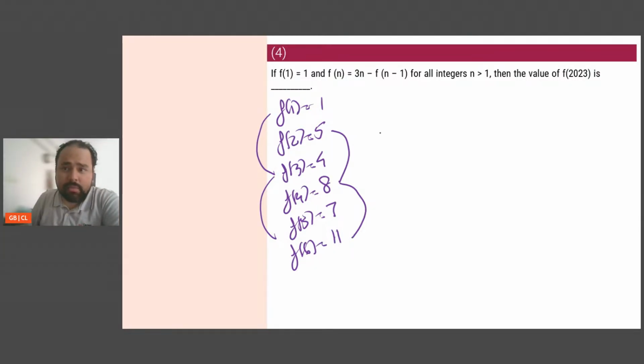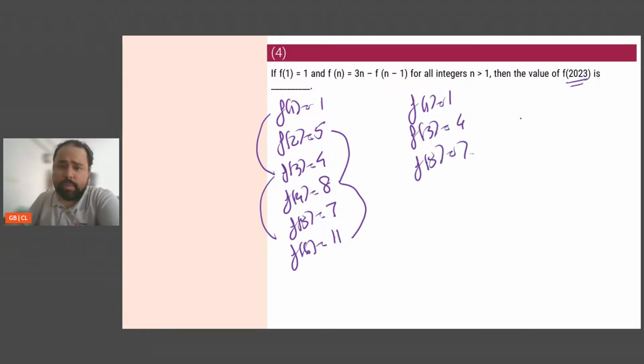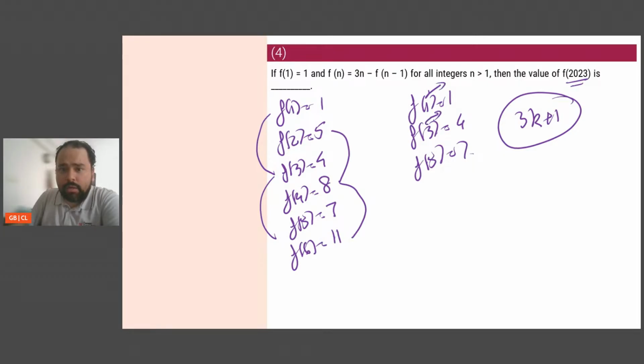Now, if I'm looking at this, the question is F of 2023, which is odd. So let's look at the first one. What are the odd ones that I have? I have 1. F of 3 is 4. F of 5 is 7. So this is basically almost like 3k plus 1. 1, 4, 7 is like 3k plus 1. This is 1. This is 3, which is the second term. Then this is 5, which is the third.